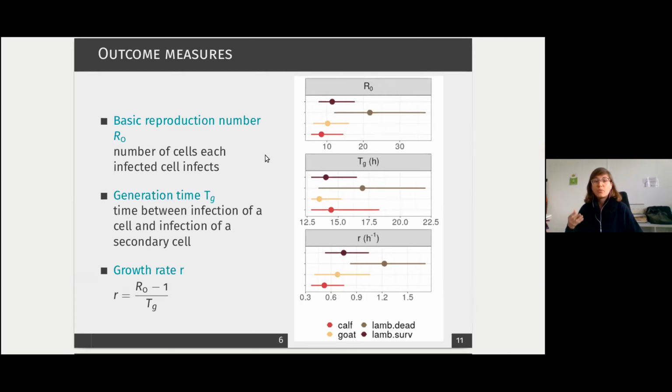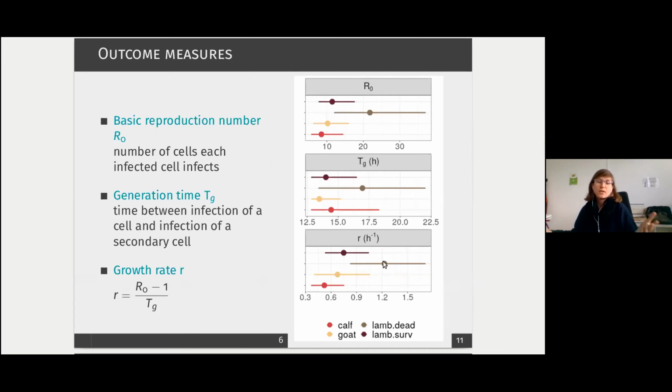So it's the number of cells each infected cell will infect in an entirely susceptible population. We also looked at the generation time, which is the time between the infection of a cell and the infection of a secondary cell. And then when you have those two, you can have the growth rate. So here you can see that our 4 groups differ in growth rate.